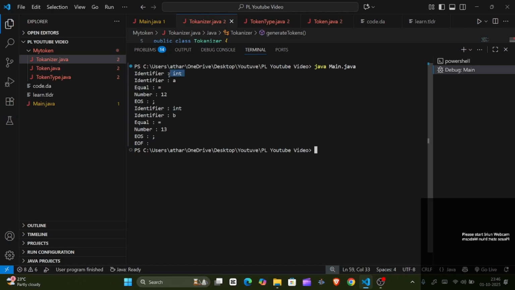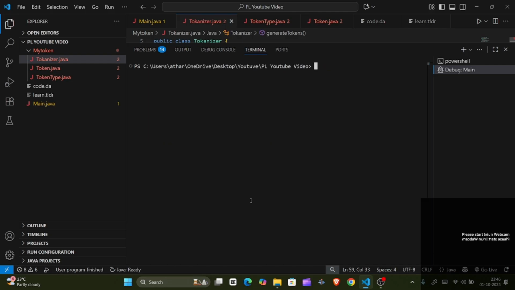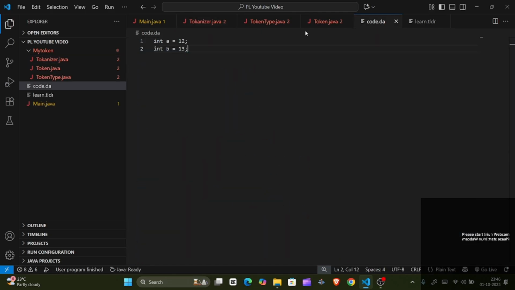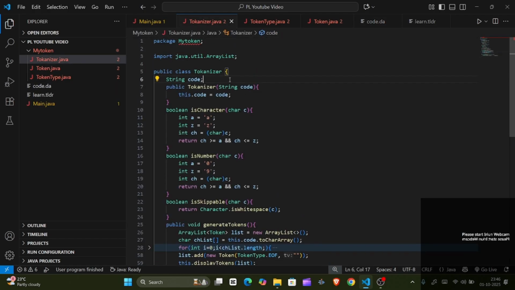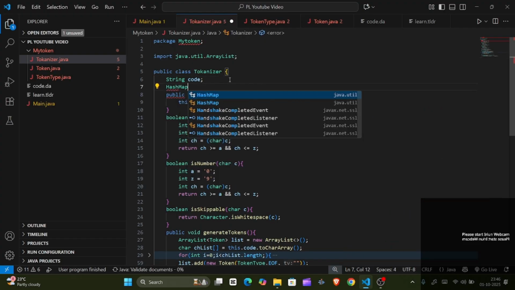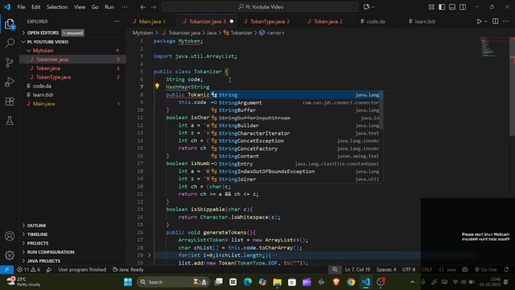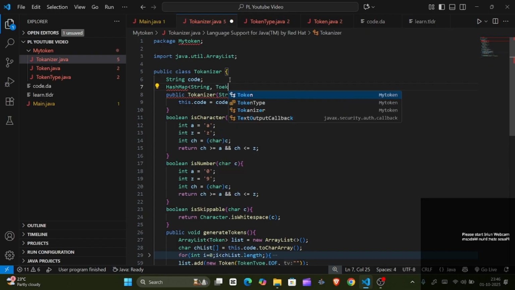Now you can see we have created the tokens. What is the meaning of int? It's showing as an identifier, then equals is equal, number 12, end of statement. But we have one problem: int is not an identifier or a variable, it's a keyword. So we should be able to differentiate between our identifier and our integer. For that, I'll create one hash map where the key is a string and it stores a token type.